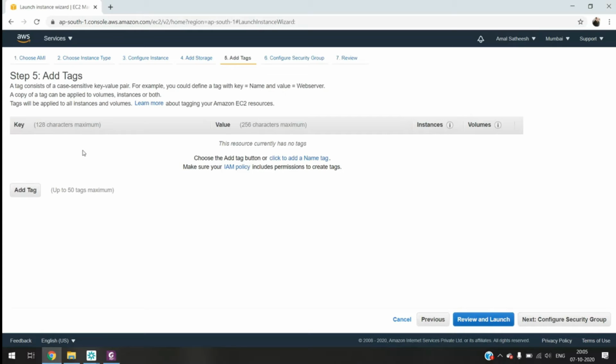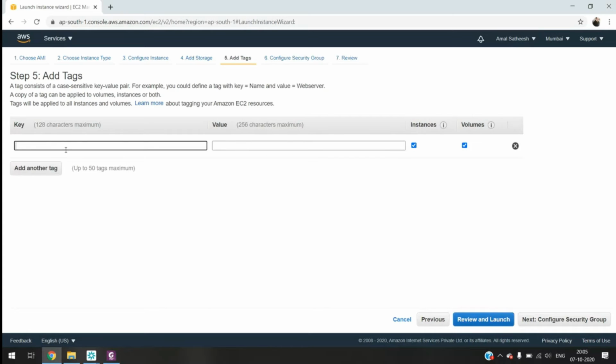So here we can give a tag for this instance. For example, I'm giving a tag name: this is for the 730 batch. So I can easily identify this instance. Adding a tag means we are just giving a label, and this is not a mandatory step. If you want, then we can add a label; otherwise, we don't have to.